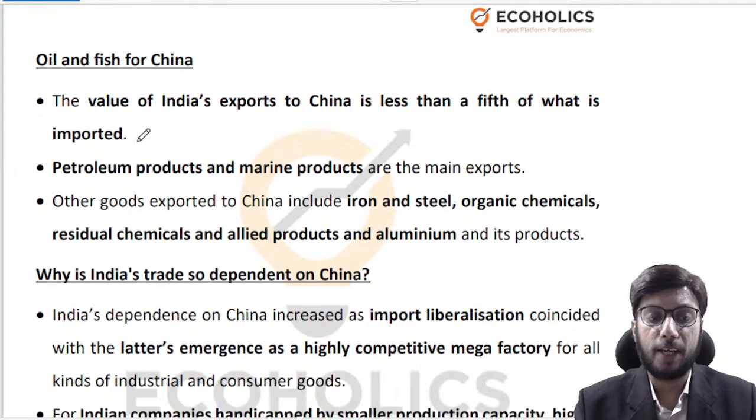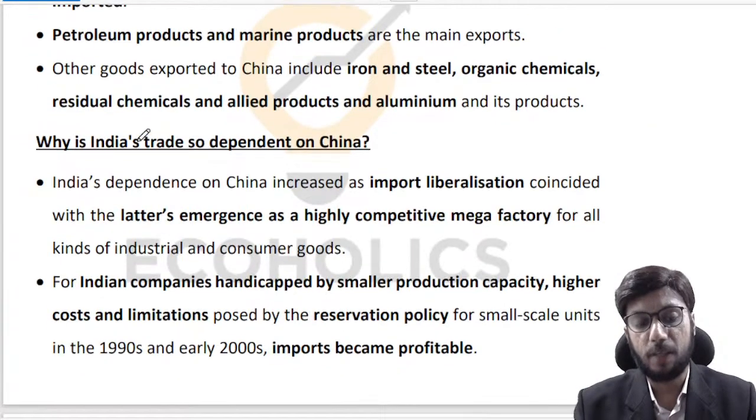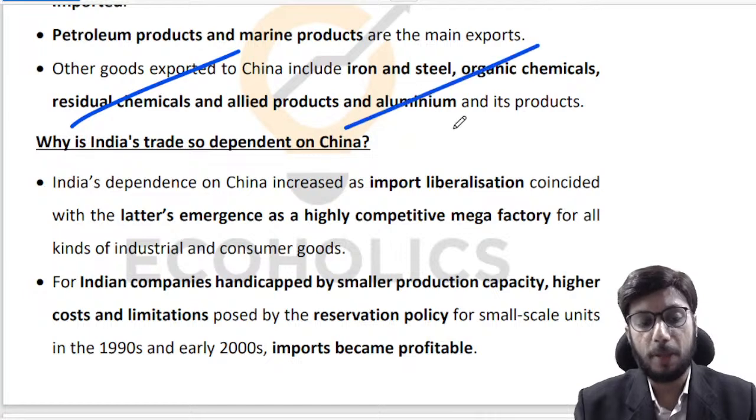When we talk about our exports, we are exporting roughly around $20 billion worth of goods to China. Petroleum products and marine products are our main exports. We are also exporting some amount of iron and steel, organic chemicals, residual chemicals, aluminium, and so on, right? So it has all been mentioned over here.